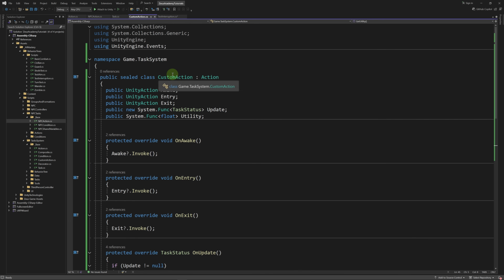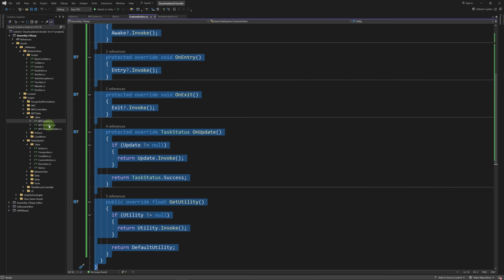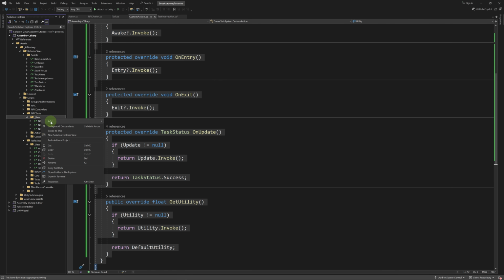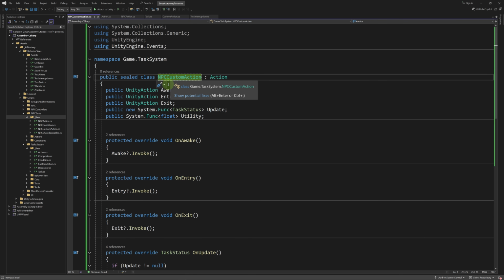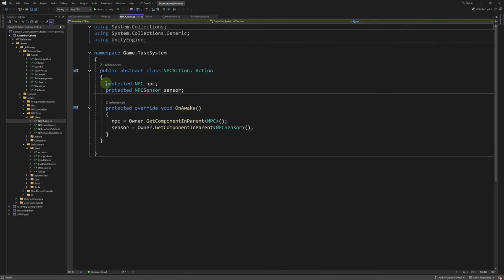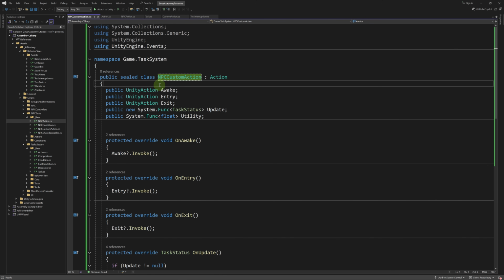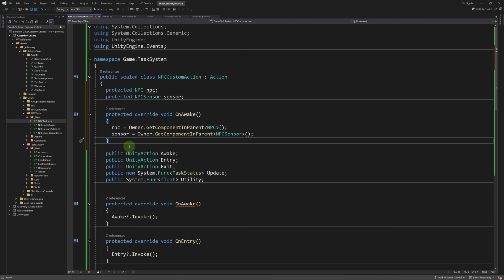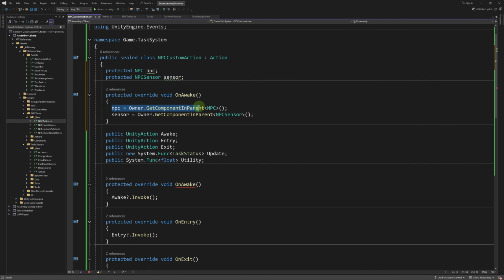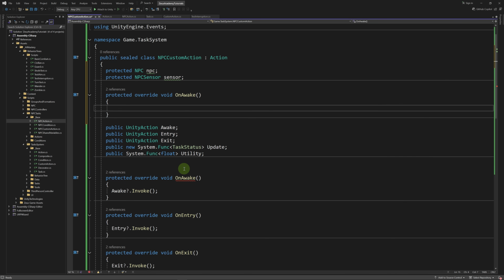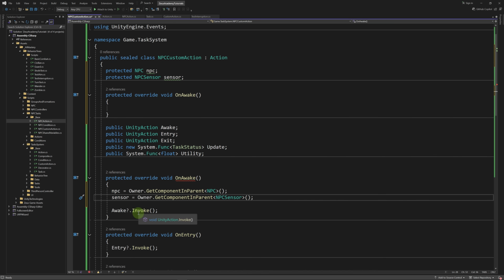I'm going to go to custom action. I'm going to select all of this code, then copy it inside a new class. We're going to call it NPC custom action. Then we're going to go into our NPC action. We're just going to copy this and back to the NPC custom action. We're going to paste it here. So in the onAwake method, we're going to get the reference to the NPC and the sensor. Then we're going to invoke the awake action. Let's remove this from here.